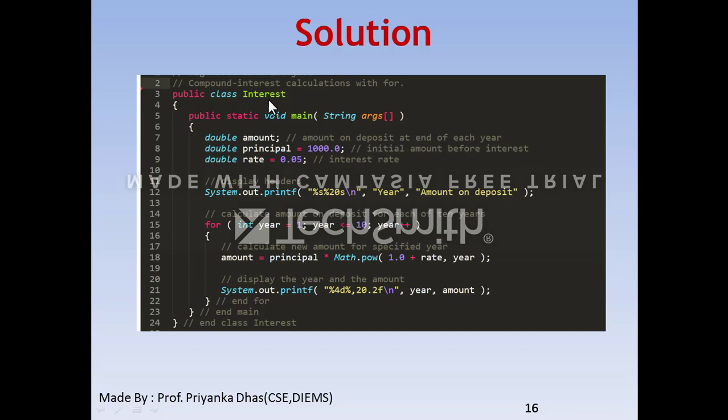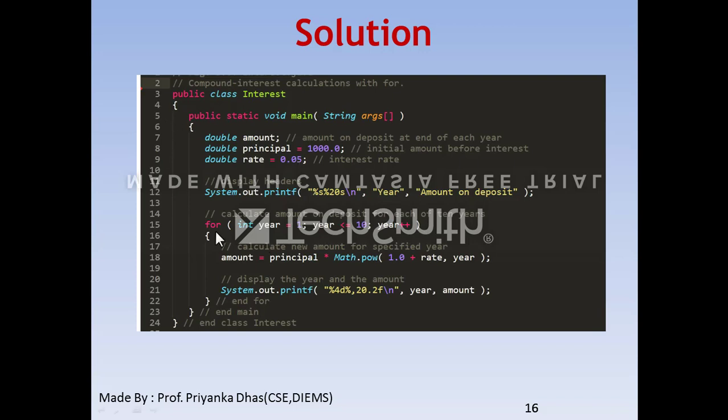I have defined again, every time whenever you use Java, you have to define everything inside or encapsulated in a class. So I have defined an Interest class. Within that I have defined the main method. According to the problem statement, I declared variables amount, principal, rate, where the principal amount is given as 1000, and the rate is given as 0.05, that is, I am converting percent into double.